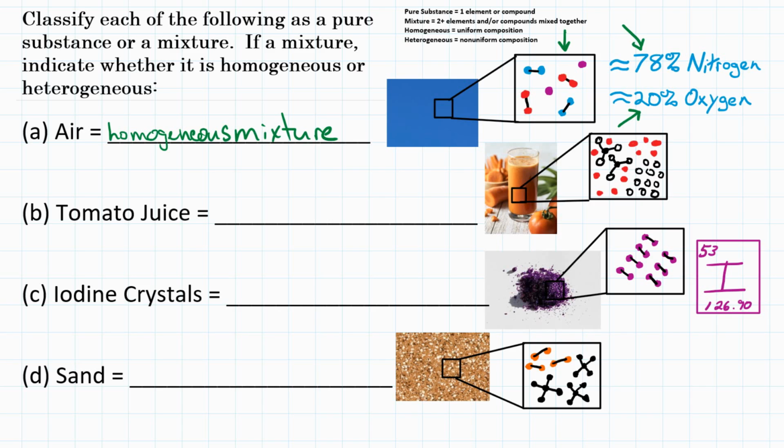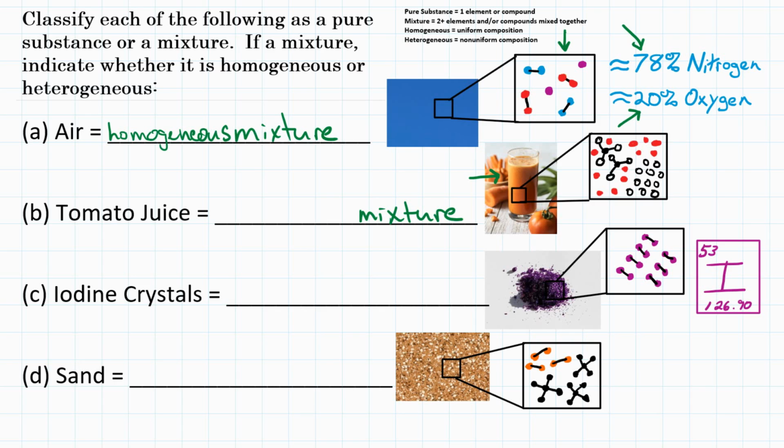Next example is tomato juice. Now, there is no tomato juice molecule or element, so tomato juice is also a mixture of many different things. You might have proteins, vitamins, minerals, all of that mixed together makes tomato juice a mixture. Now, looking at a glass of tomato juice, you might think that looks pretty uniform. It looks all pretty much the same.